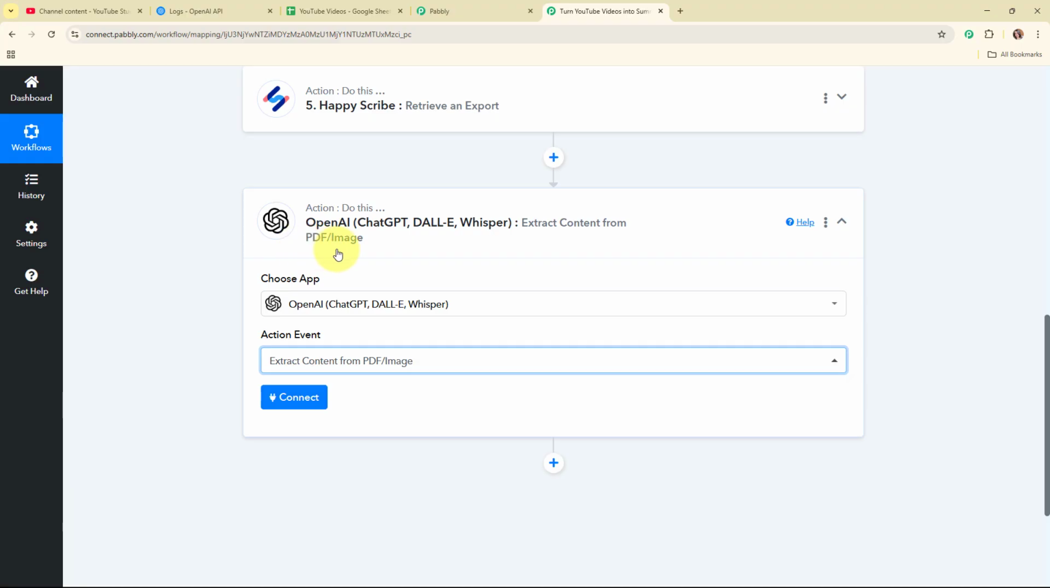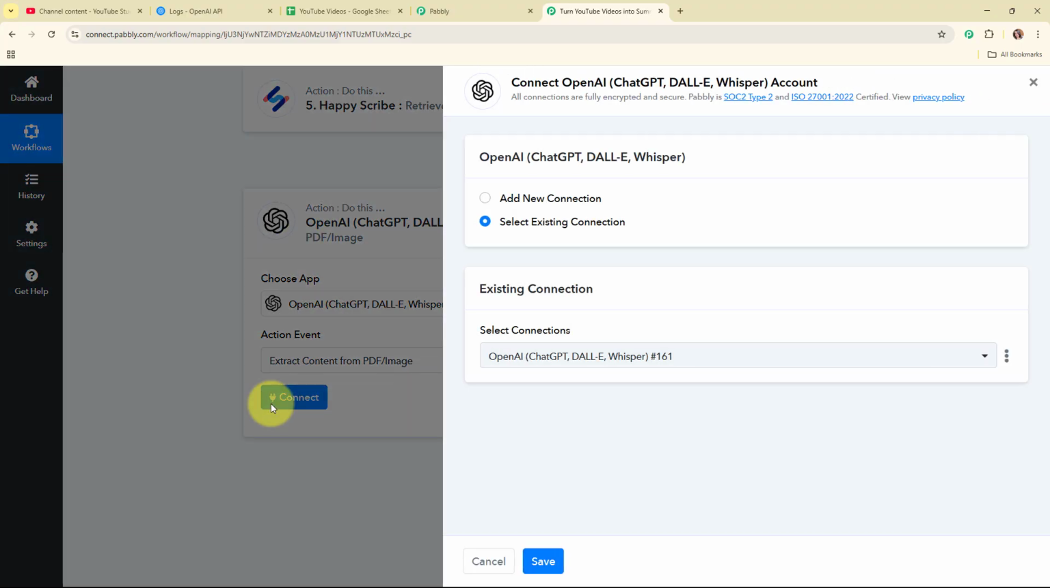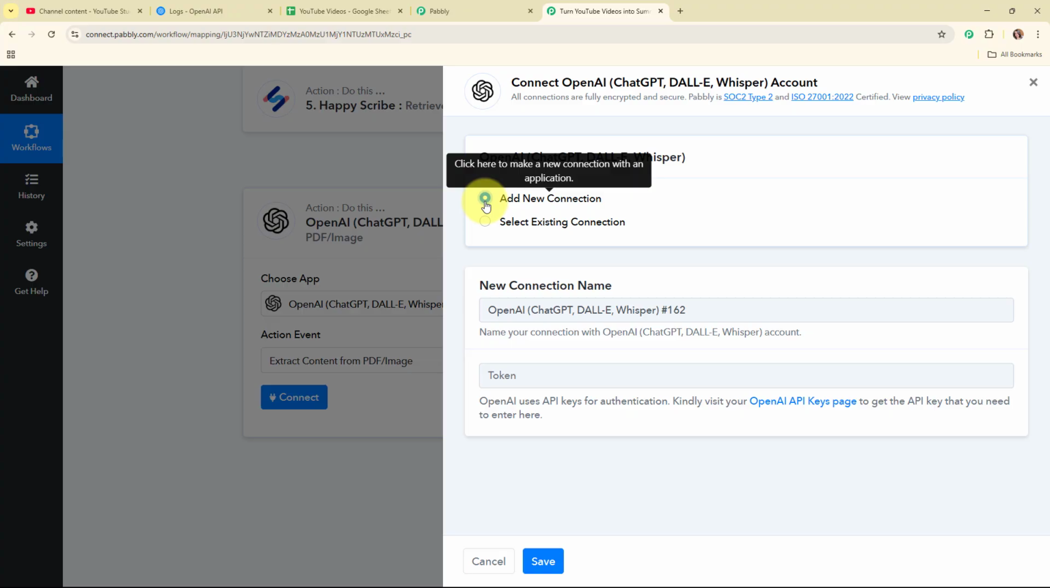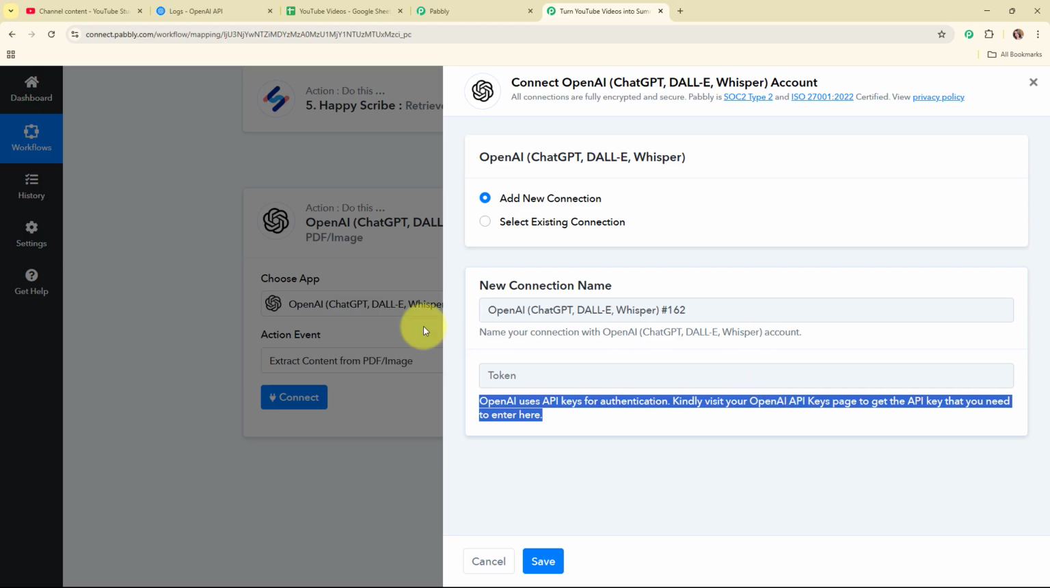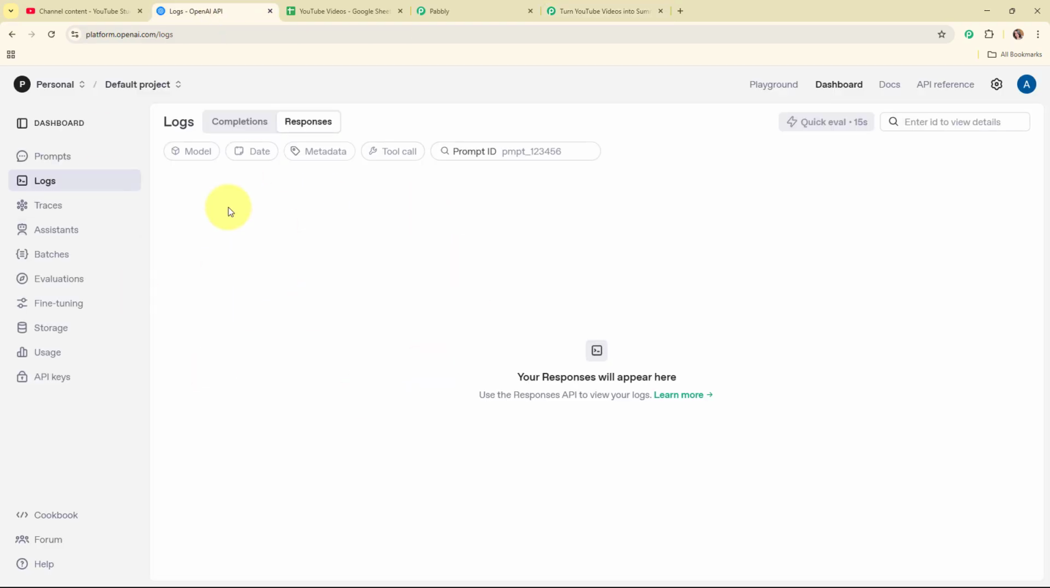Now to connect my OpenAI account with Pabbly Connect, I'm going to click on this connect. To build a new connection I'm going to select add new connection. If your OpenAI account is already connected with Pabbly Connect, then you can click on select existing connection. And now to build a new connection it is asking me to enter the API token. So following the instructions given below, I've already logged in to my OpenAI account.